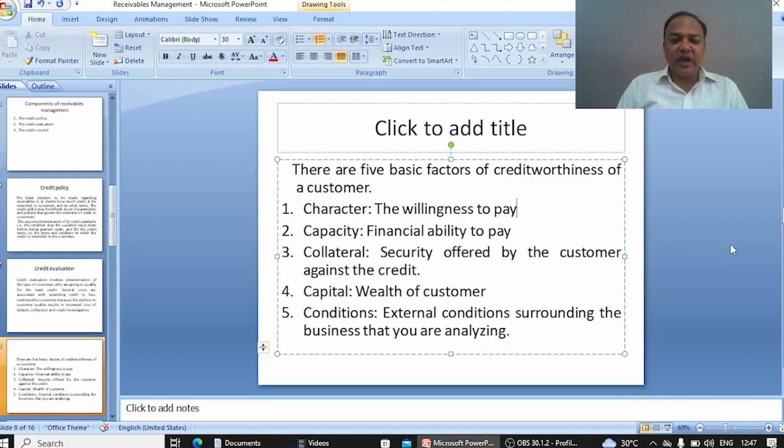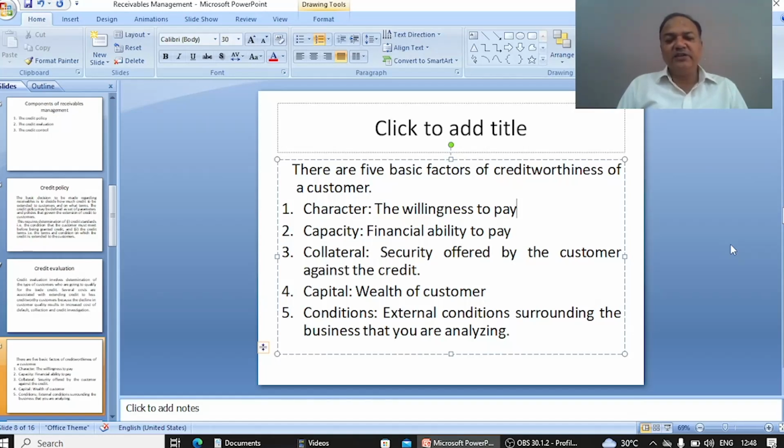Number four is capital. Capital means the wealth of the customer. If the customer has sufficient wealth, if the customer has good wealth, then it will be easy for you to give him the loan or credit. If a customer doesn't have sufficient wealth, then it is not easy for you to give him credit.